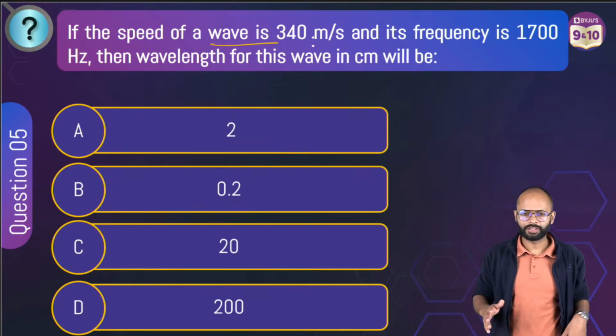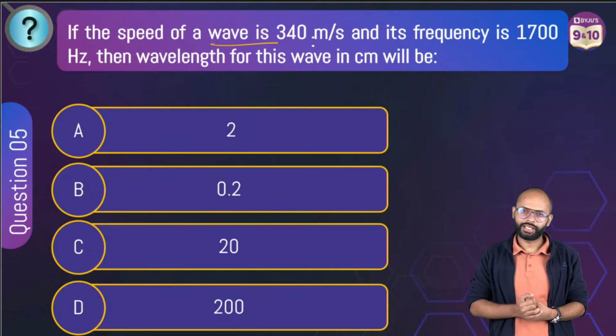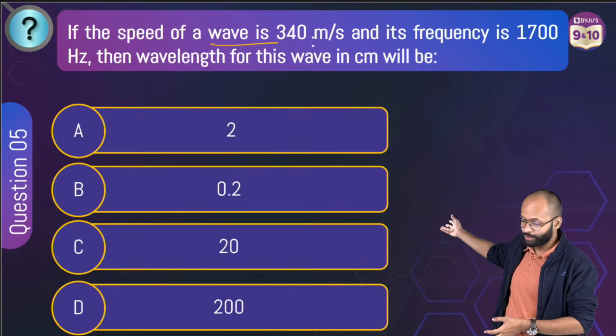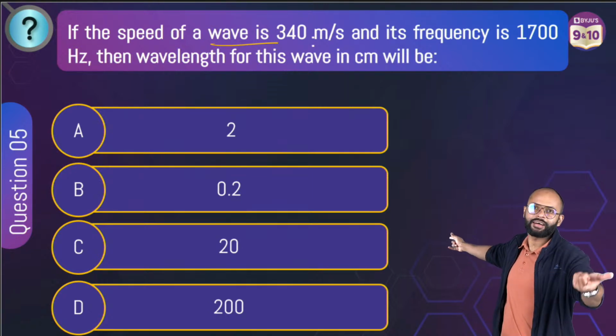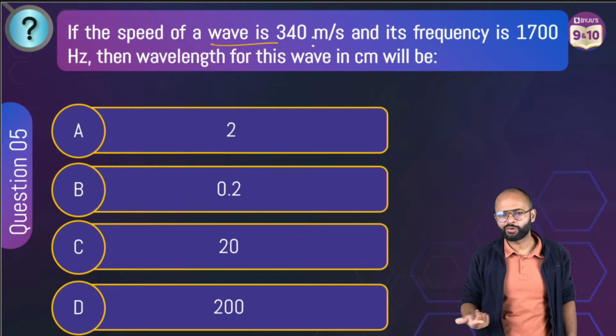A simple formula, completely. One more formula will come, of echo. Echo is also one more thing which is possible in grade 9th. Sorry, this is for grade 8th also. For 9th there is this question and besides that we have echo questions. Echo is very simple: 2d by t equals v.